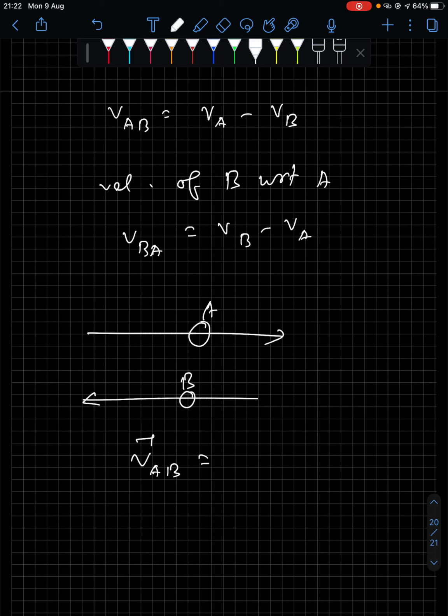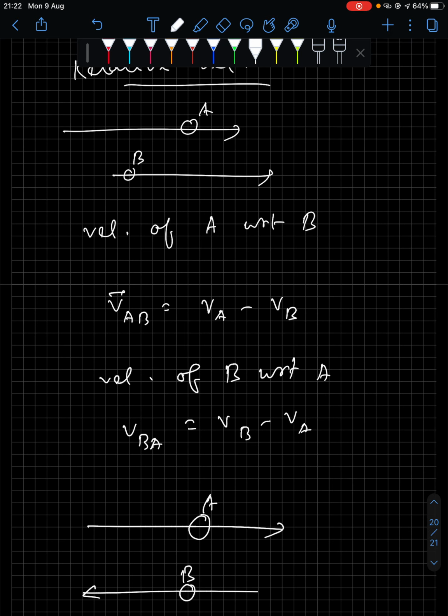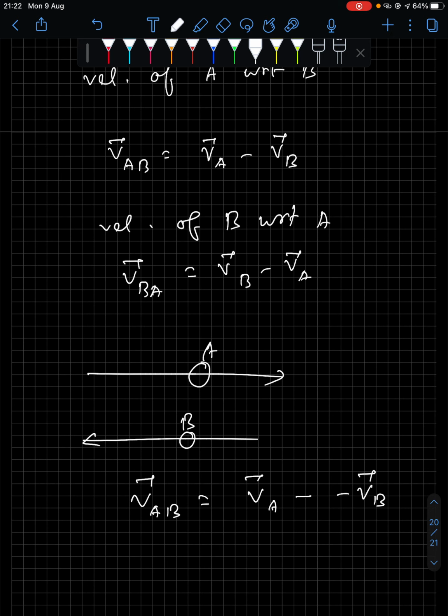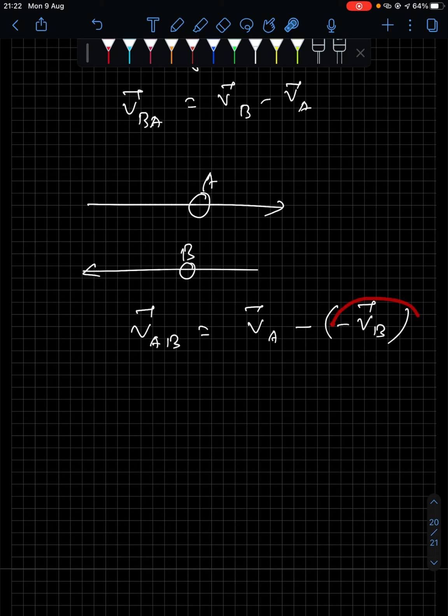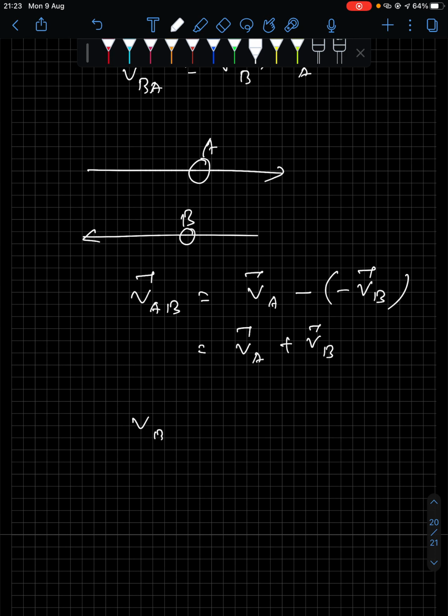So this is body B. So in this case, velocity of A with respect to B will be VA minus VB. Now these are all vector quantities, right? I did not put vector sign here. You can put vector sign. Let's put it. So V, now as I said to you, vector quantities can be negative, which represents direction. So it is like VA minus VB. So finally it will become VA plus VB.